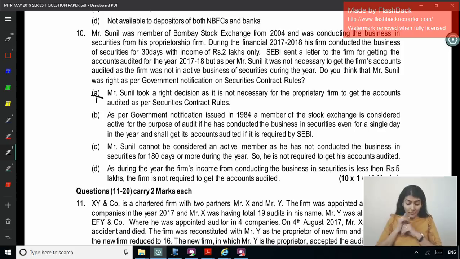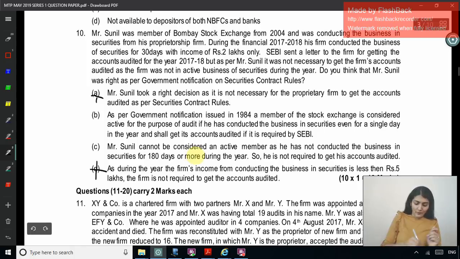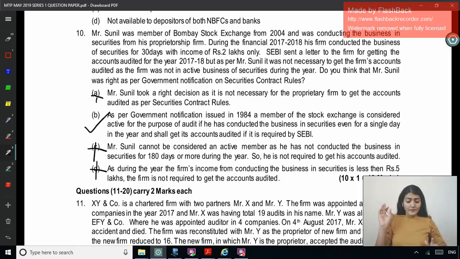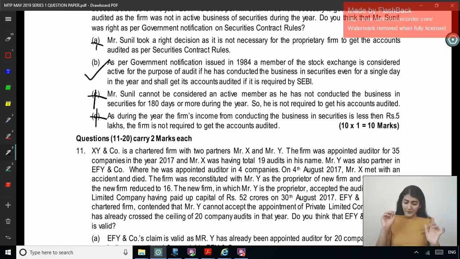Option C: as it is required, Sunil cannot be considered an active member as he has not conducted the business in securities for 180 days or more. Option D: as during the year the firm's income from conducting the business in securities is less than 5 lakh, the firm is not required to get the accounts audited. There is no concept of 5 lakh, no concept of 180 days; there is a concept of even a single day. So the correct option over here is B.